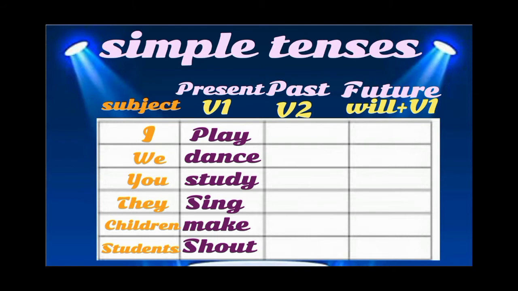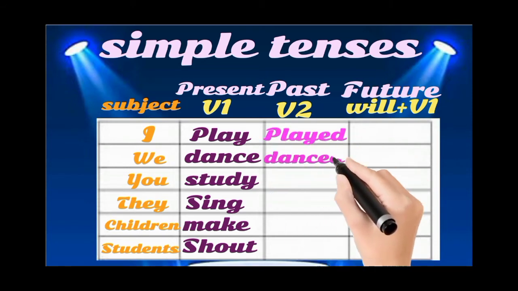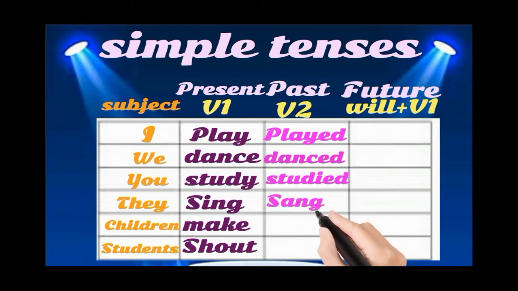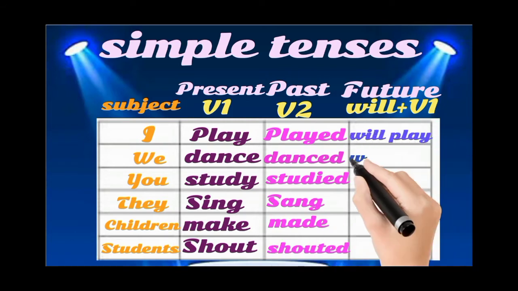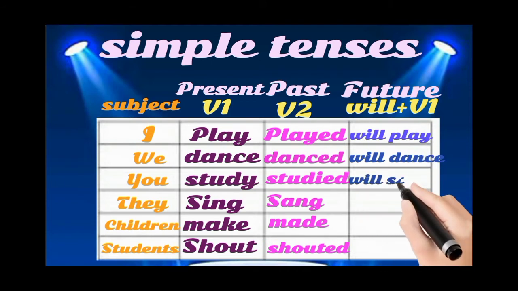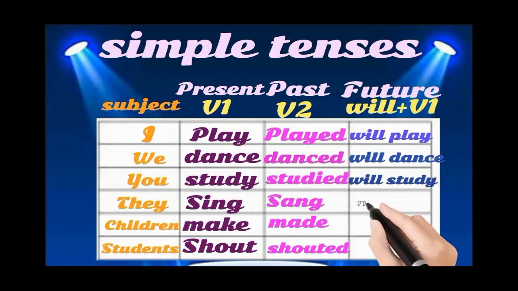I play cricket. We dance some dance form. You study, they sing, children make, students shout. If we see the past tense, in the present we have used the base form. We didn't add anything. The raw base form is used for present tense. And in past tense, the V2 form: played, danced, studied, sang, made, shouted.